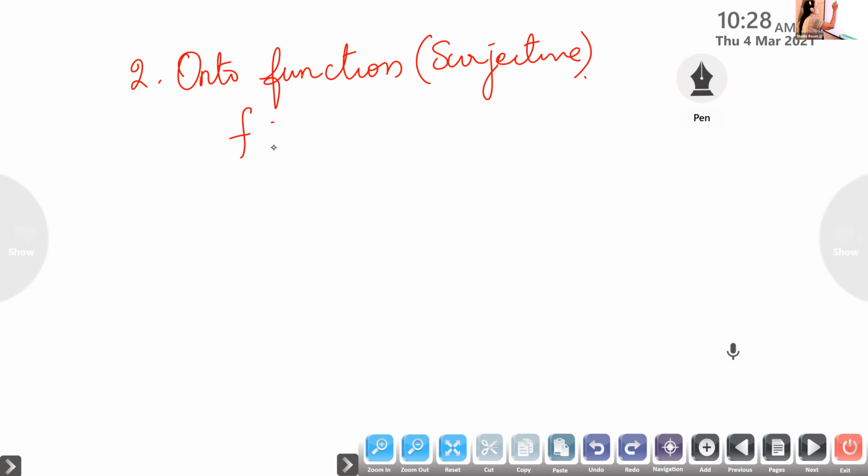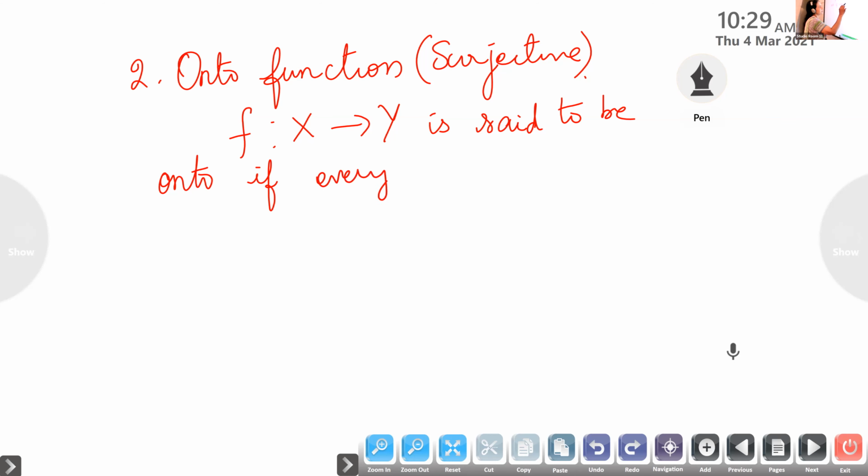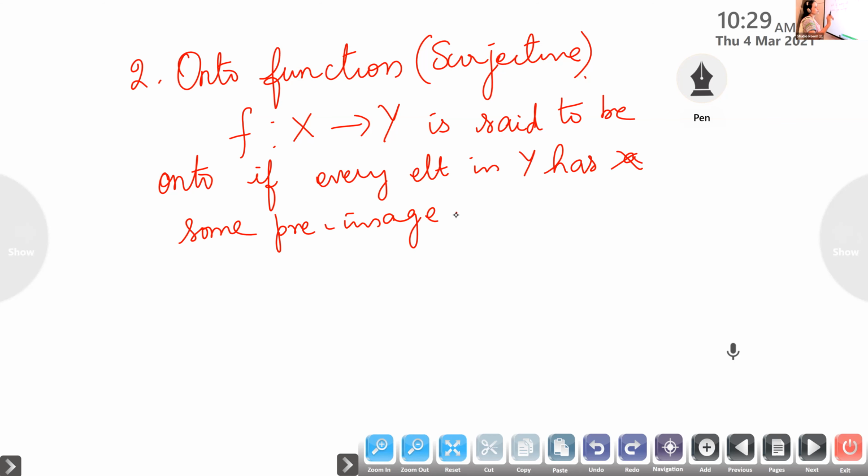A function f from x to y is said to be onto if every element in y has a pre-image. It has some pre-image. If it has some pre-image, then we call it onto. If every element has some pre-image, then it is onto.